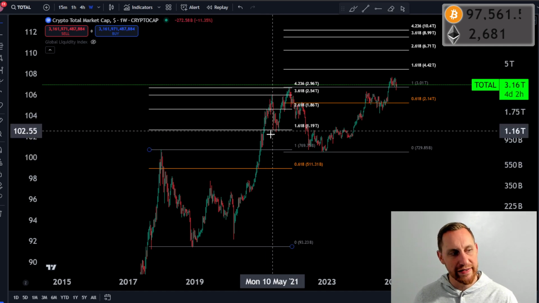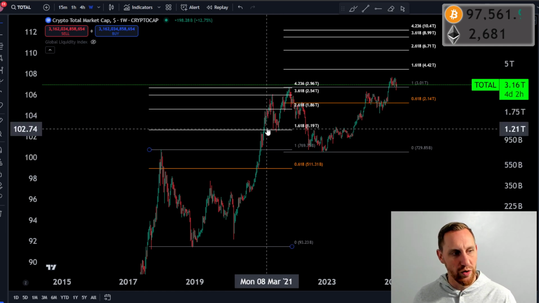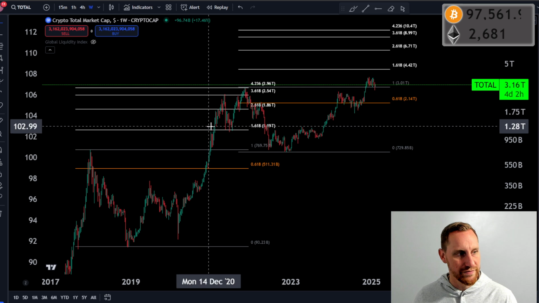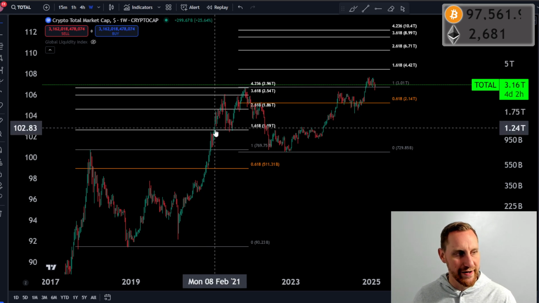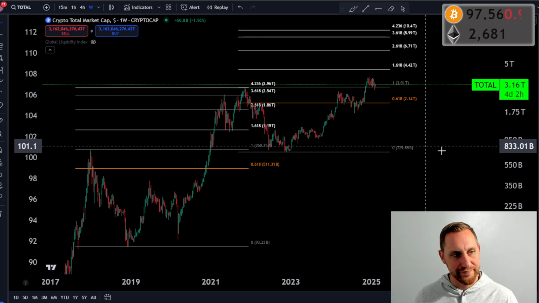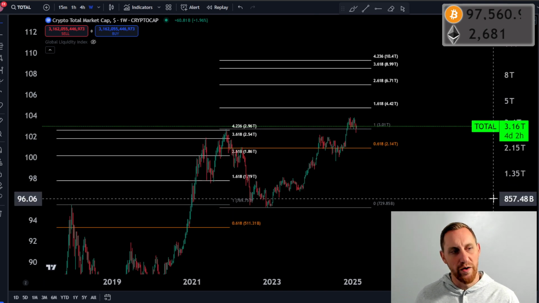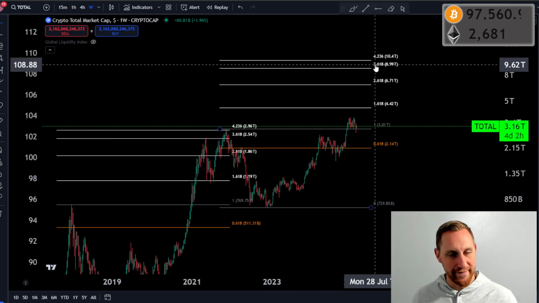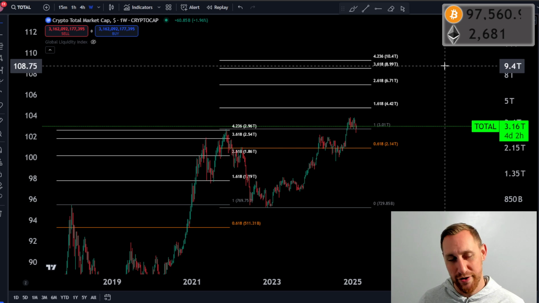In reality, on the weekly, yeah, you got like a week or two pullbacks, right? You got a week pullback here, week pullback here. But it really was hitting the 3618 Fibonacci in May. So that's a big move, right? That's about a 3x. That's about 3xing the current total crypto market cap.